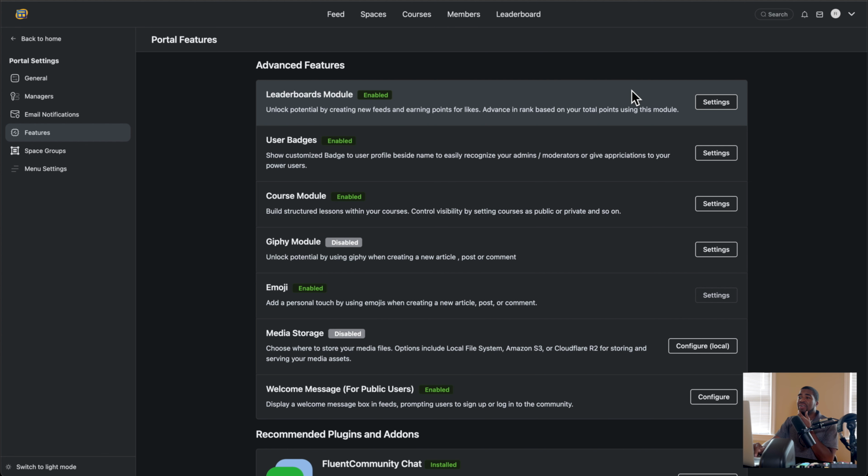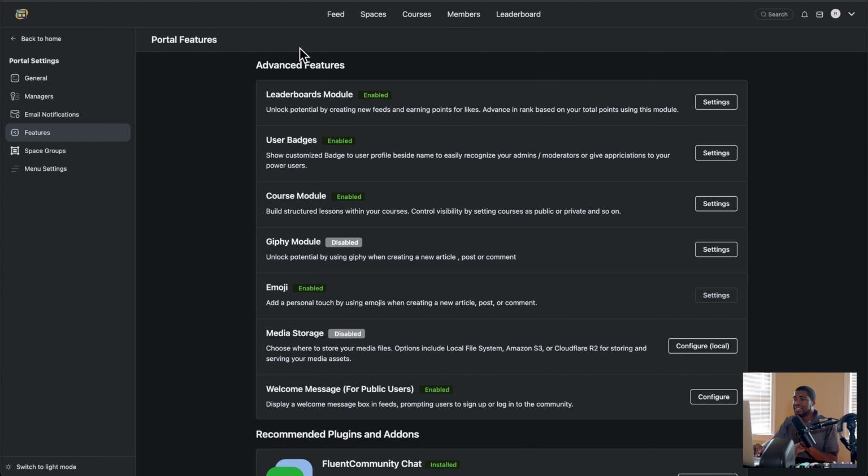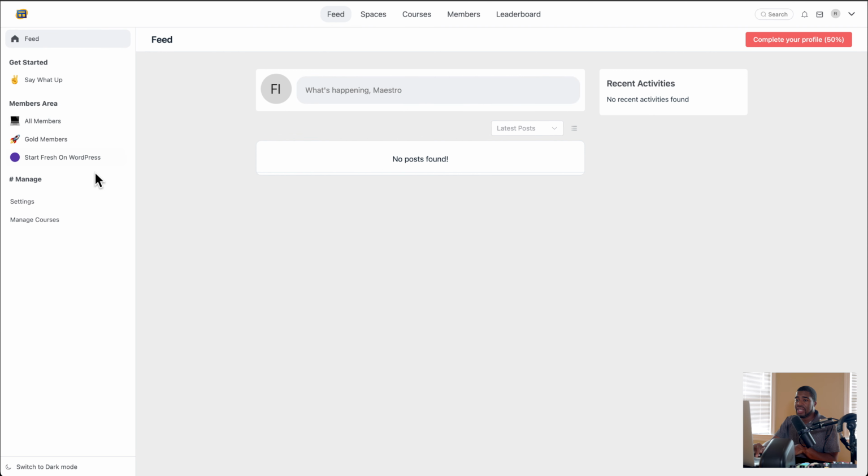And then what else to think about? This is something that you don't have to have a subdomain for. For the most part, if you're going to use BuddyBoss, you definitely need a subdomain, because with Fluent Community, notice that this is the theme. How they change this up in the future is up to them. But this is the theme. You can change the content and some structure, but not really the layout. You cannot change the layout. You can just customize some of the content within it and the navigation, but you can't move this over here or move that.